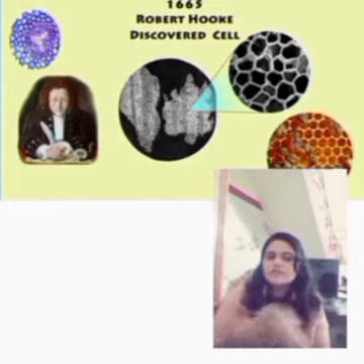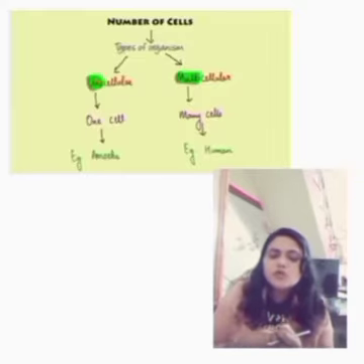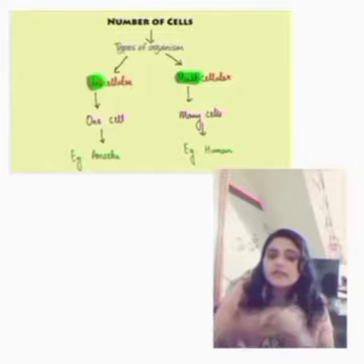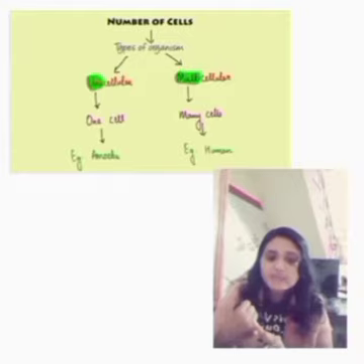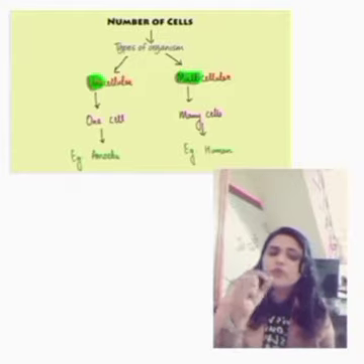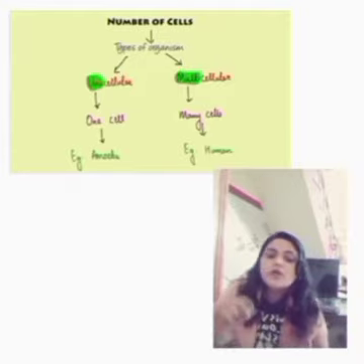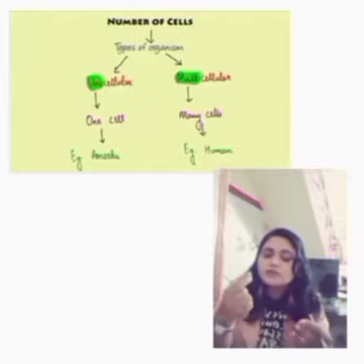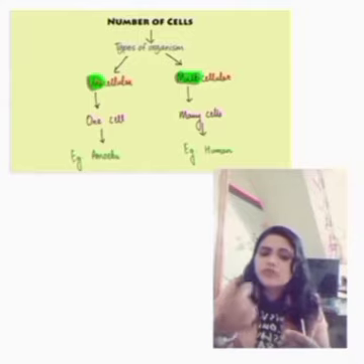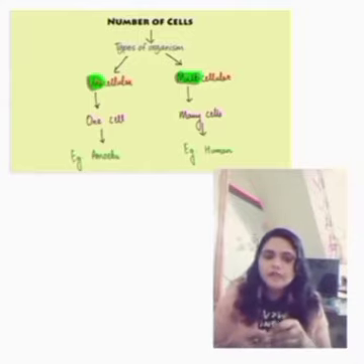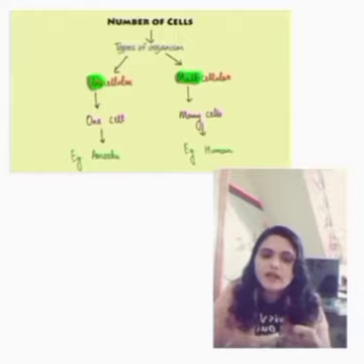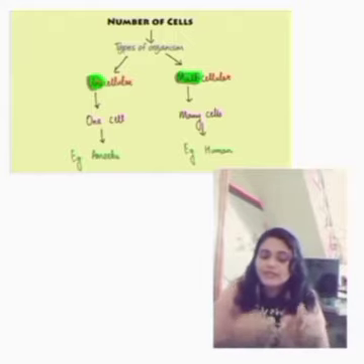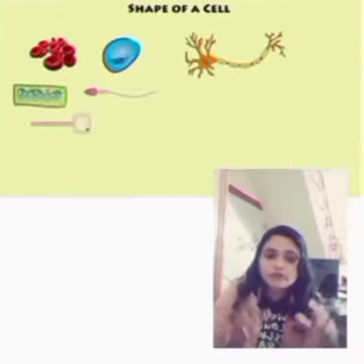Okay, so let's see some features about this cells. Okay, so based on the number of cells, organisms can either be unicellular organism, multicellular organisms. Okay, what do you mean by uni? It means a single cell. Okay, so multicellular means what? Multi cells. Okay, do you know, tell me the examples of the unicellular organisms? Amoeba. Okay, then tell me the examples of the multicellular organisms. Human beings.